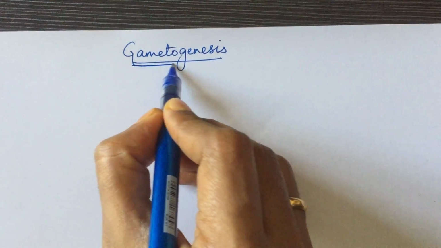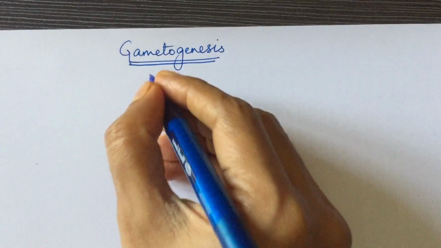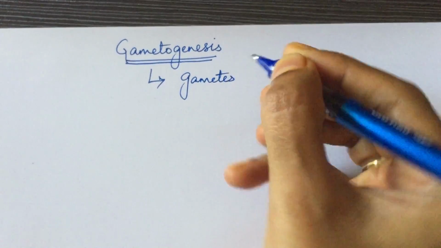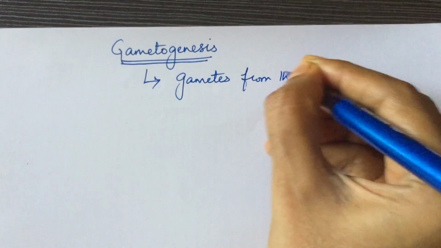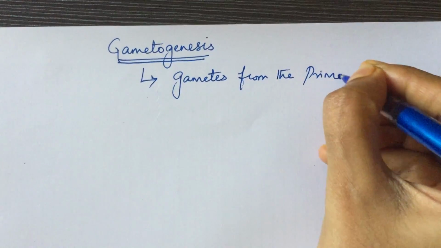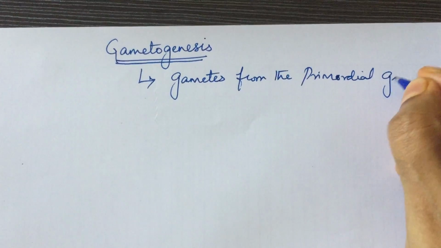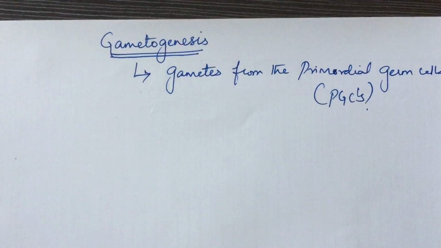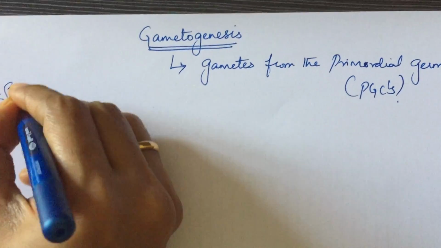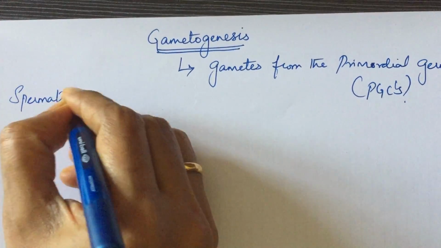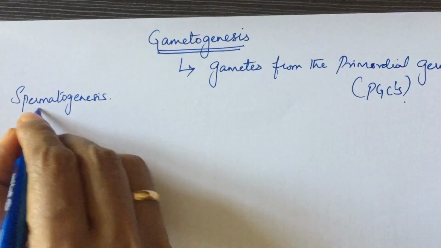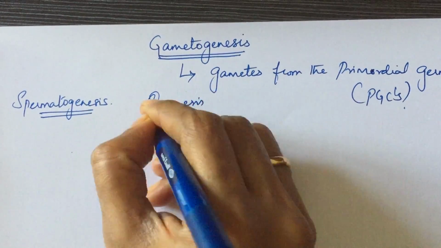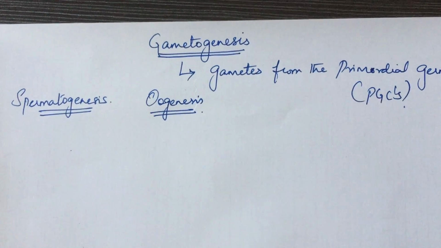So today we'll be studying about gametogenesis. What is gametogenesis? Formation of the gametes from the primordial germ cells, the PGCs. In case of males, it is spermatogenesis that takes place in the seminiferous tubules of testis. In females, it is called oogenesis, and that takes place in the cortex of the ovary.